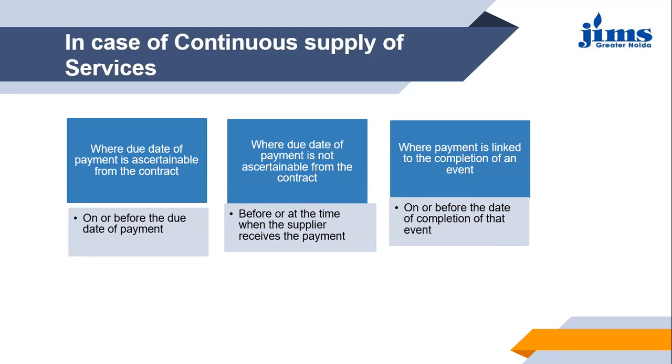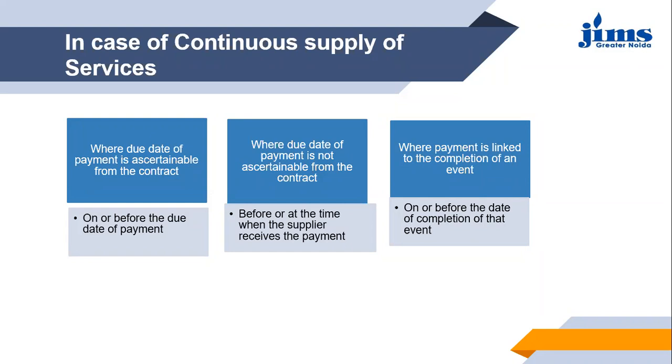So I have not mentioned the date here, but I have related the payment to the particular event. Another example can be a contract between two parties, a supplier and a recipient, where the recipient has said that I will make the payment once 20% of the work is done. So one event is 20% of the work done.